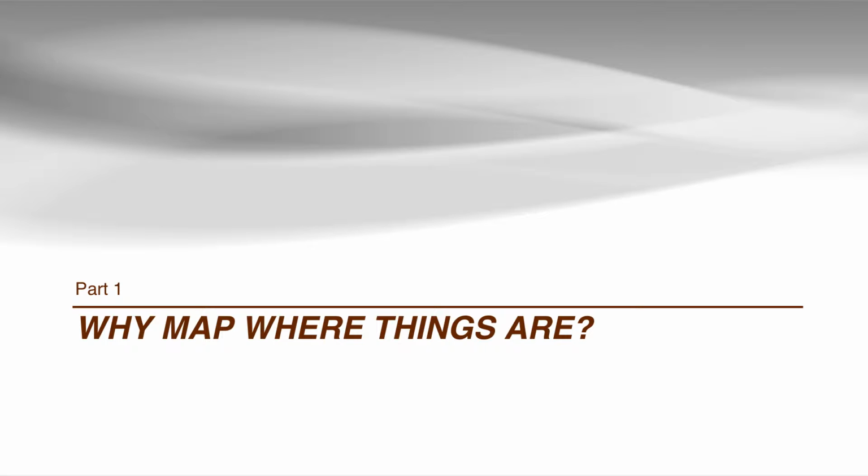Third, maybe we want to situate an understanding of one feature in the context of other features. So these are all possible reasons for us to visualize features based on their location.